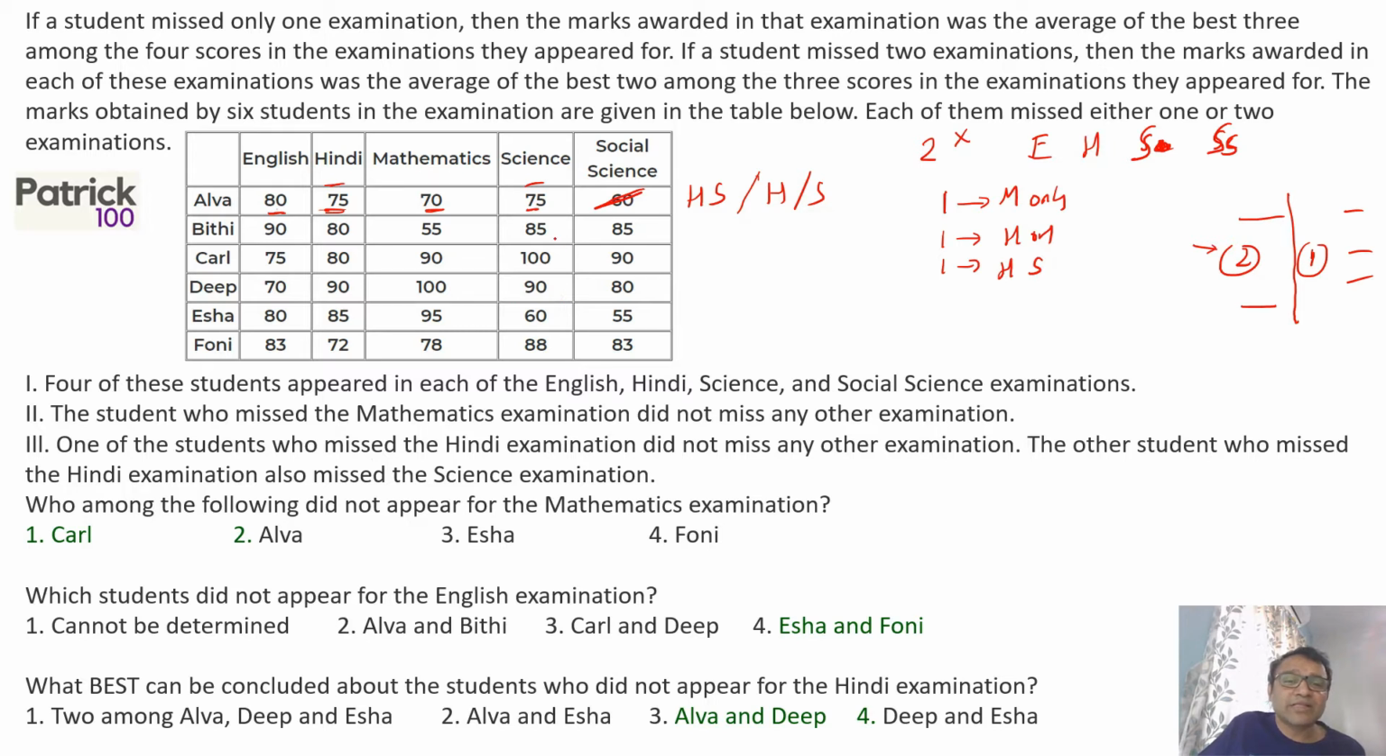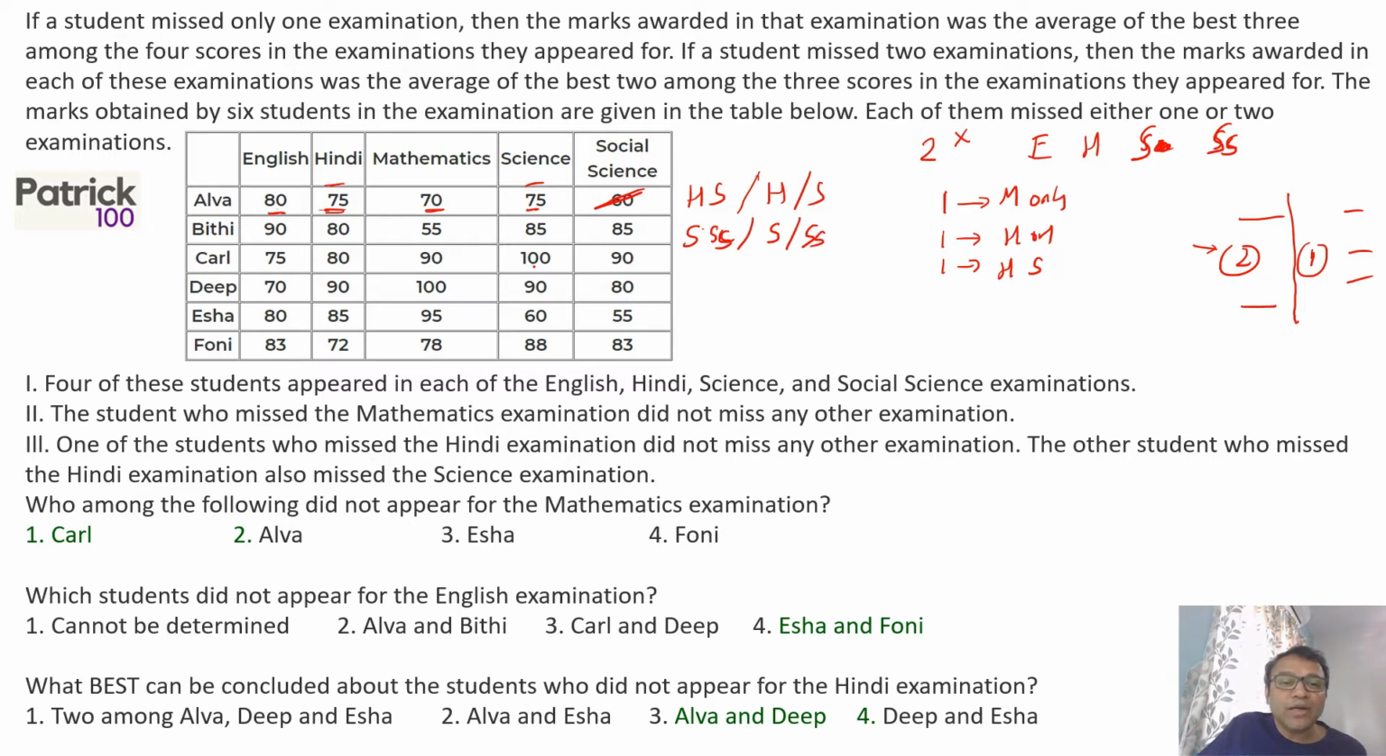Same way, if you look at the next, it can be either 90 and 80, average is 85, so he could miss both science and social science, or he could miss only science, or he could miss only social science, right? So these are the 3 cases for B.